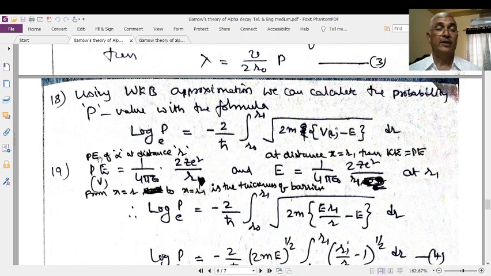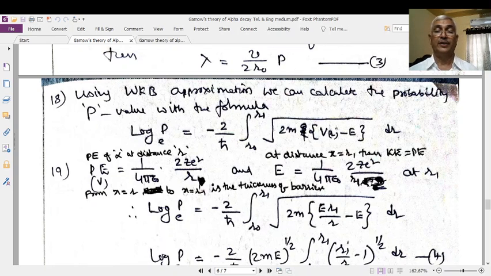Suppose the alpha particle is at a distance r from the surface. The potential is 1 by 4 pi epsilon naught into 2Ze square by r, that is Q1 Q2 by r, the potential energy. At R1, the potential energy becomes kinetic energy. Therefore, the kinetic energy is equal to 1 by 4 pi epsilon naught into 2Ze square by R1. This potential energy becomes kinetic energy only at R1. Only the distance differs: it is r, and it is R1.